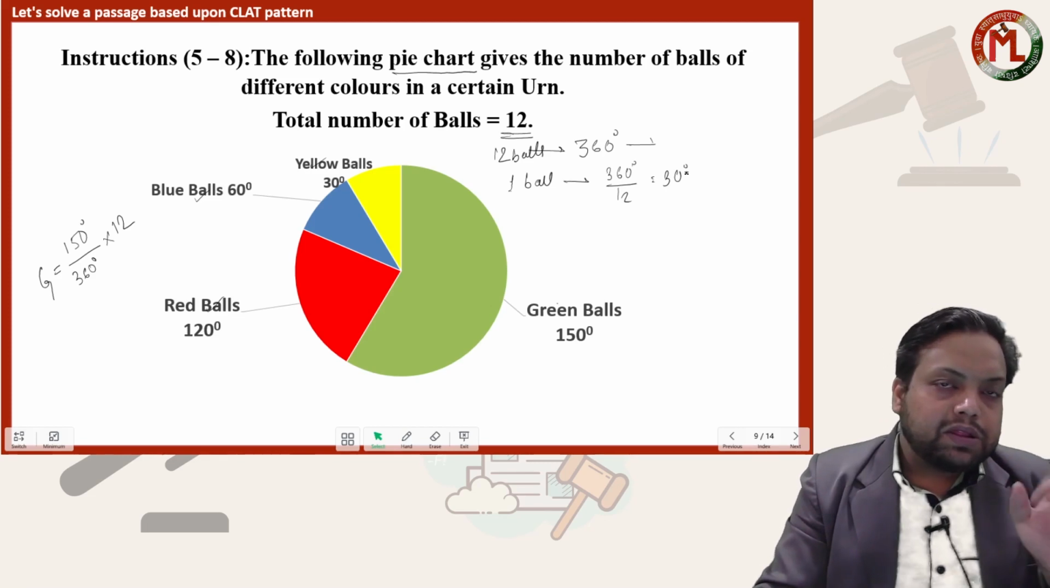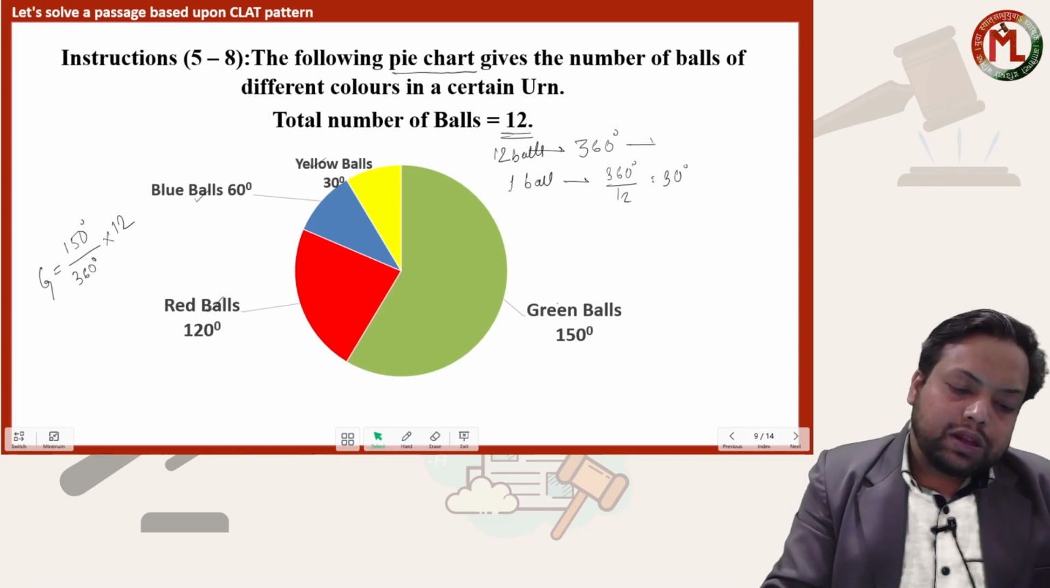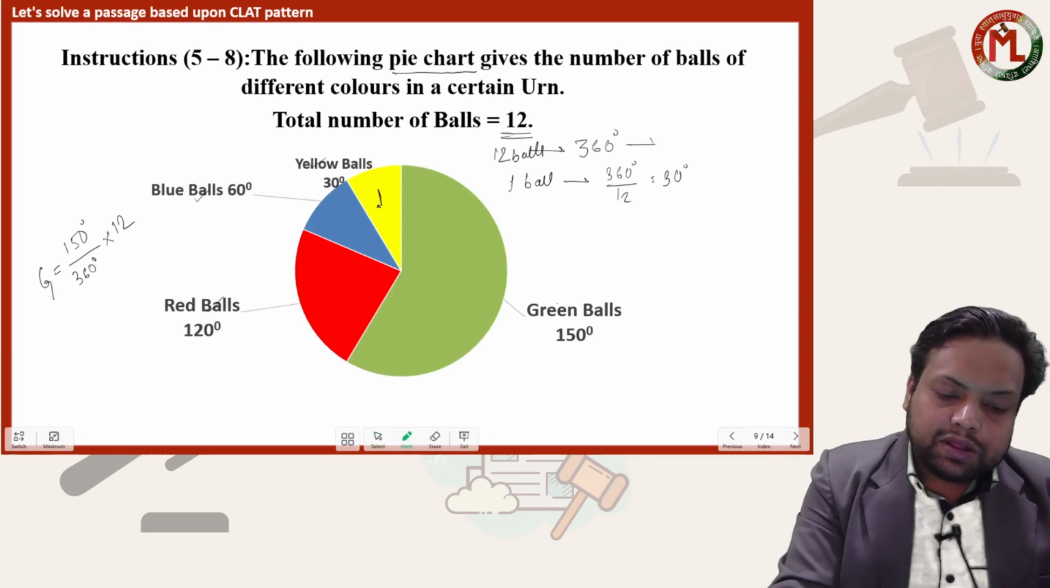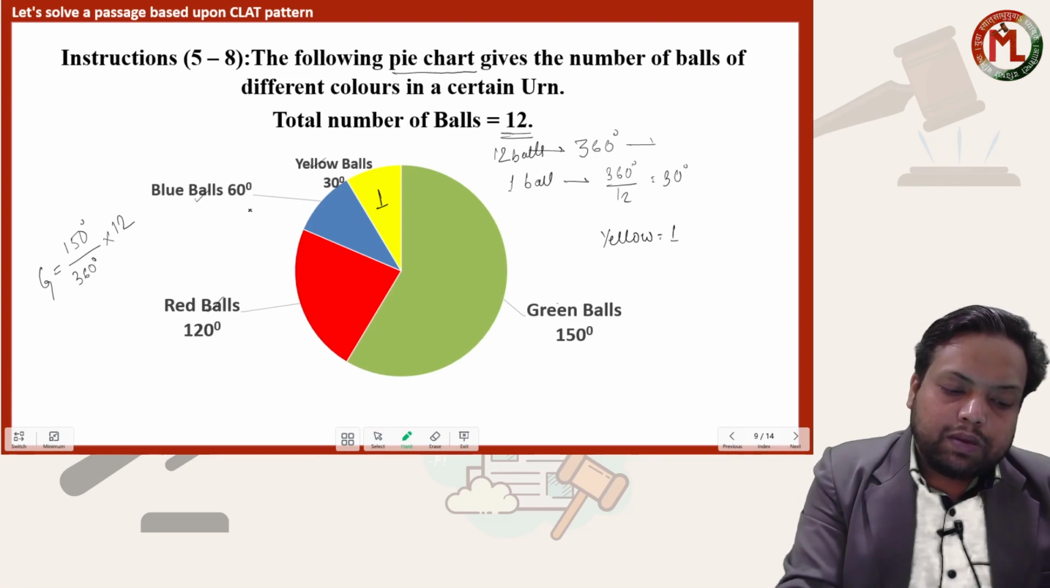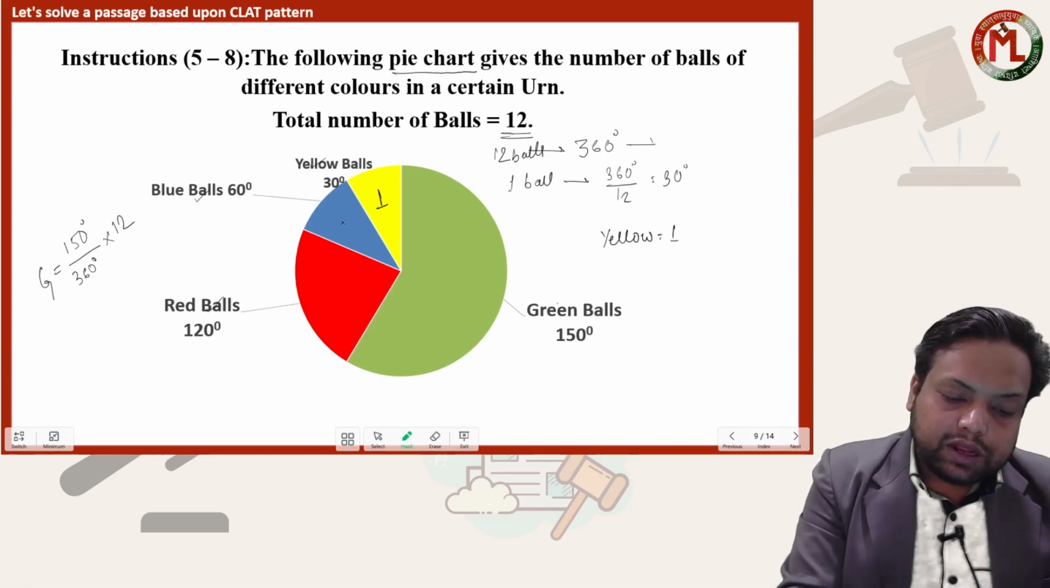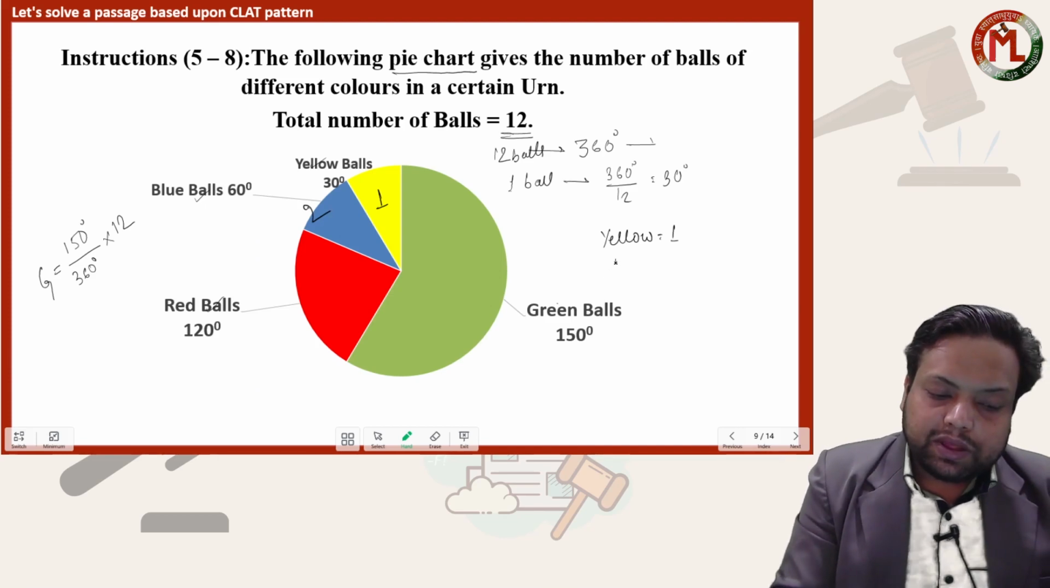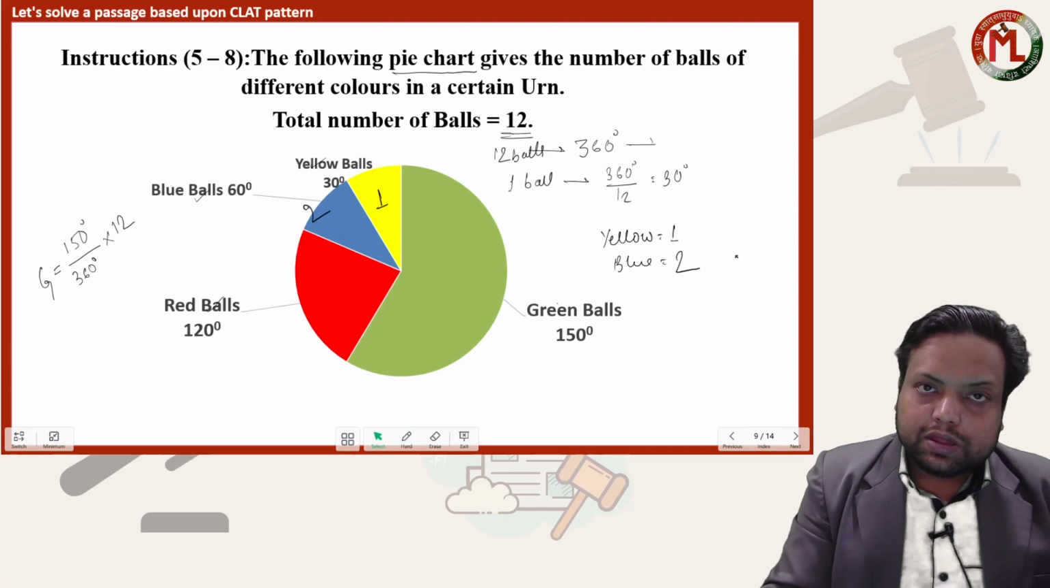So one ball means 30 degrees. Yellow balls are 30 degrees, that means there was a total of 1 yellow ball. Blue balls were 60 degrees, that means 30 into 2 is 60, so there were a total of 2 blue balls.